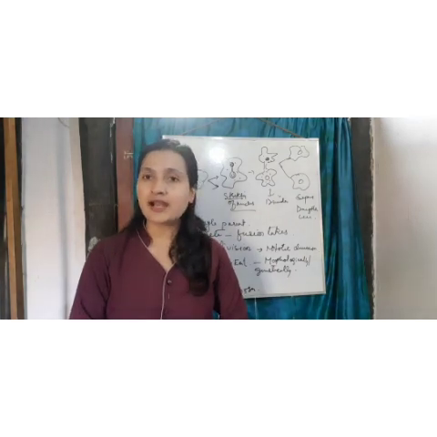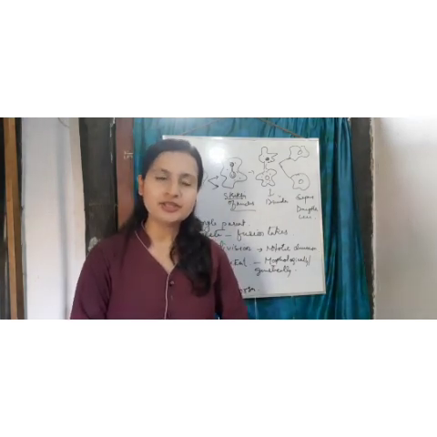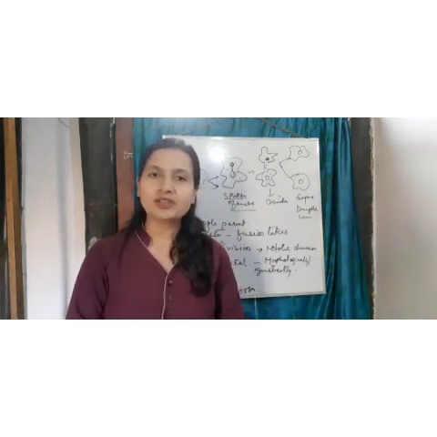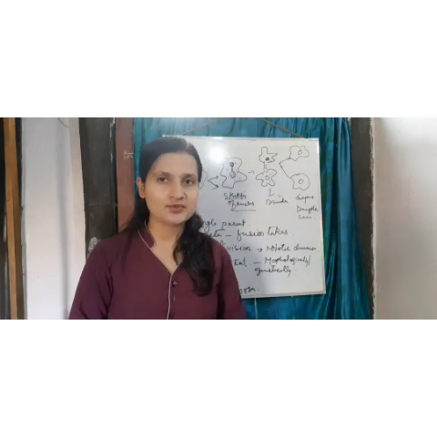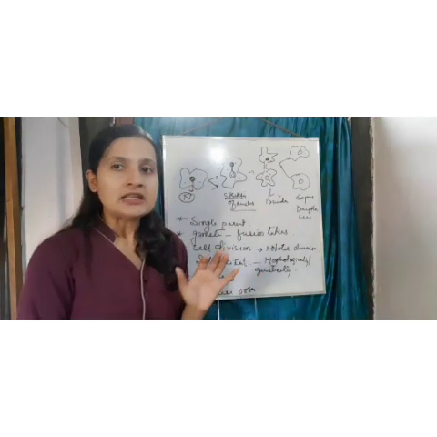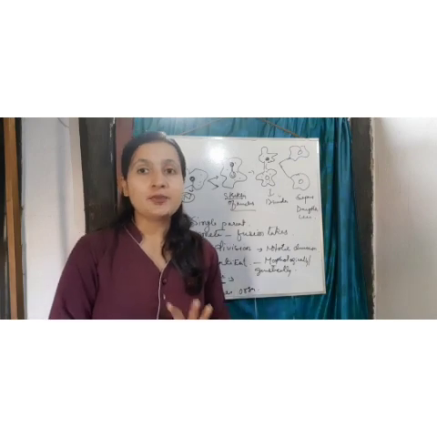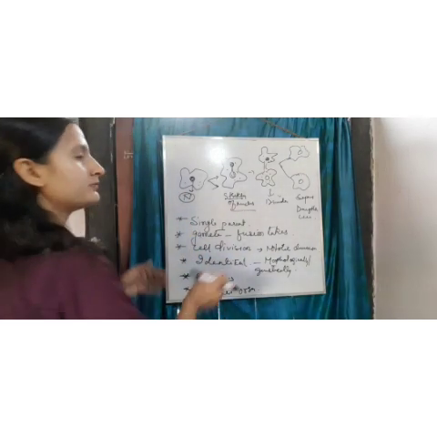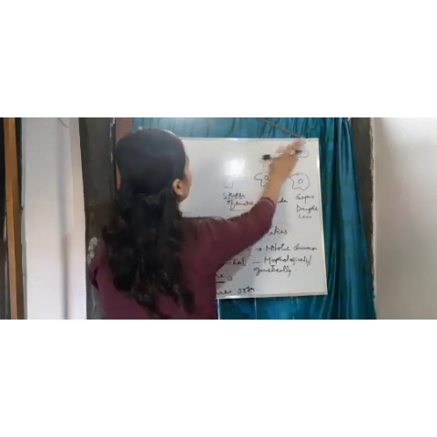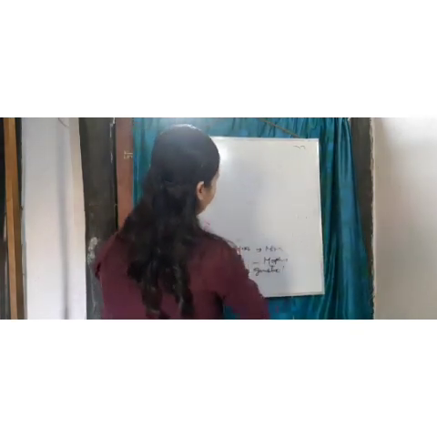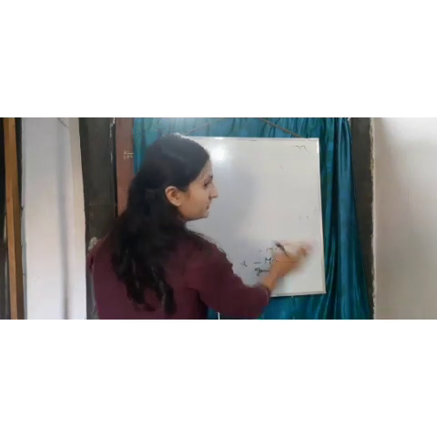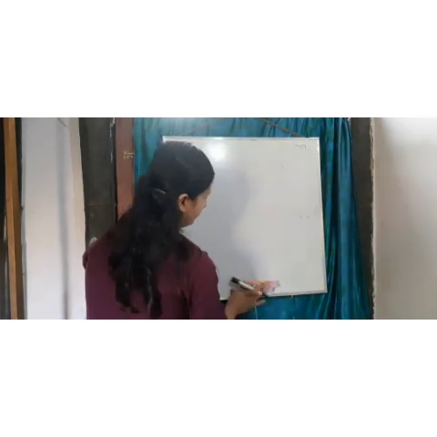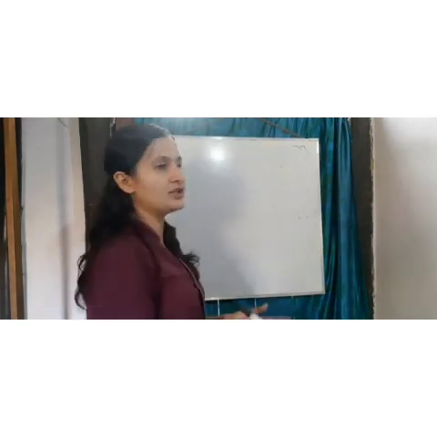Till now we learned that in asexual reproduction the gamete fusion does not take place, right? But in parthenogenesis, what happens? The female ovum develops into an embryo without fertilization.